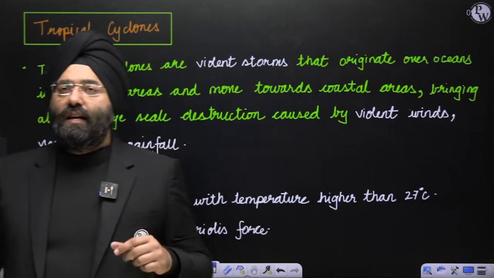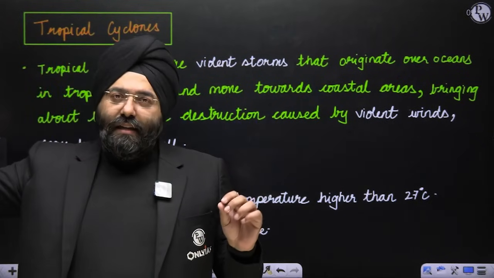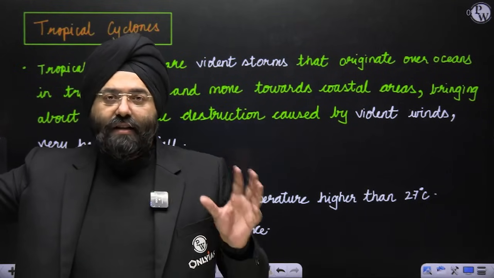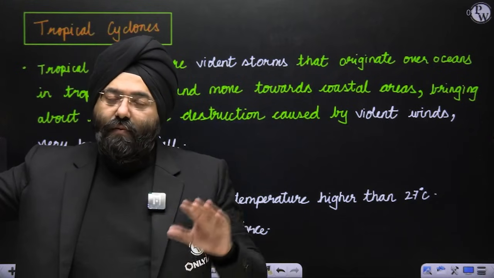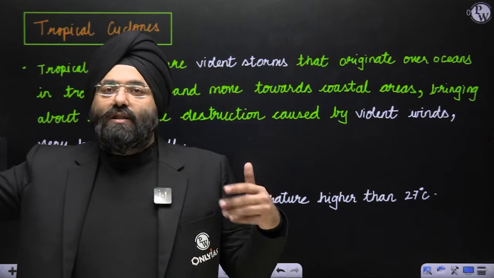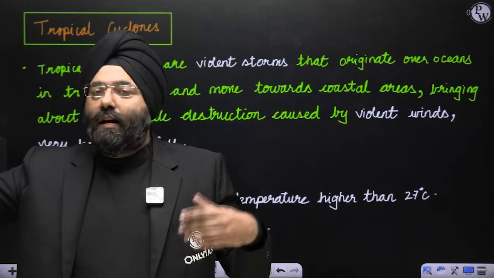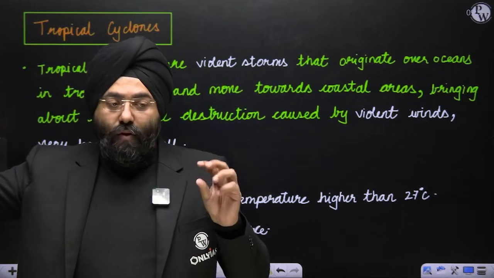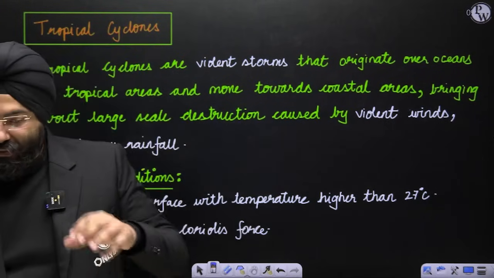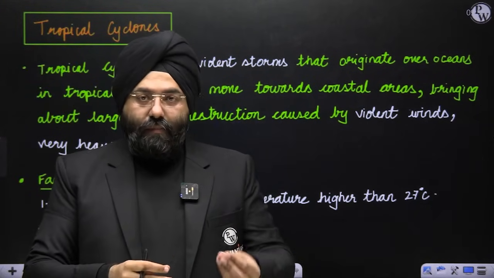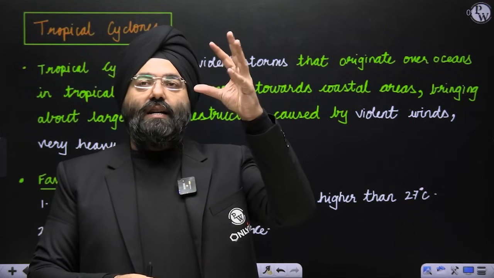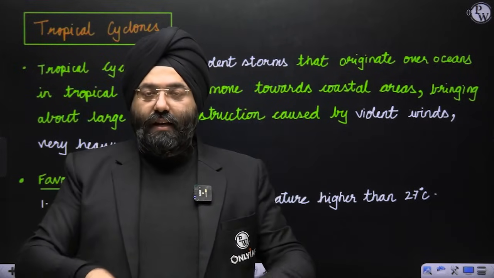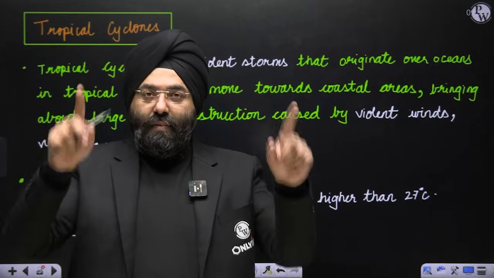Please understand this: unlike tropical cyclones, temperate cyclones are formed because of frontogenesis. That means fronts can be formed over the land and also over the oceans, so their formation depends upon fronts. But a tropical cyclone basically derives its energy from water. When water gets heated, vapors rise. When they cool, latent heat is released, and that is why the tropical cyclone works like a heat engine, with energy continuously supplied.